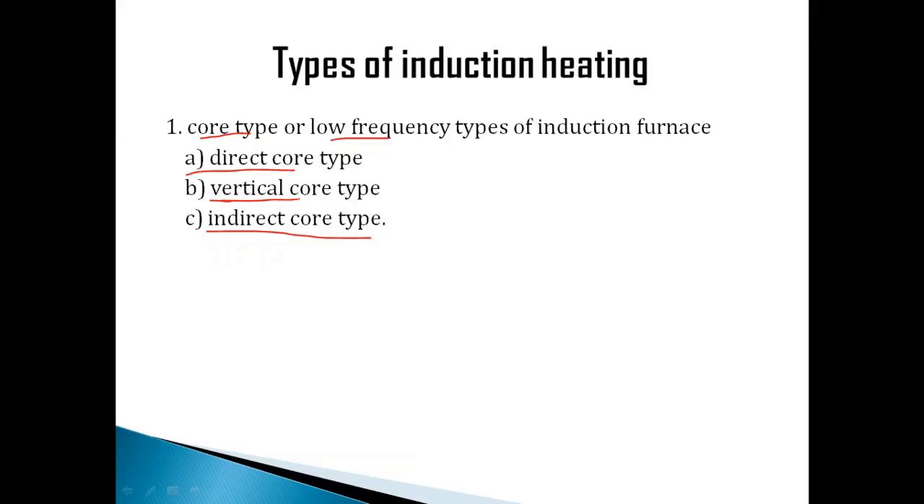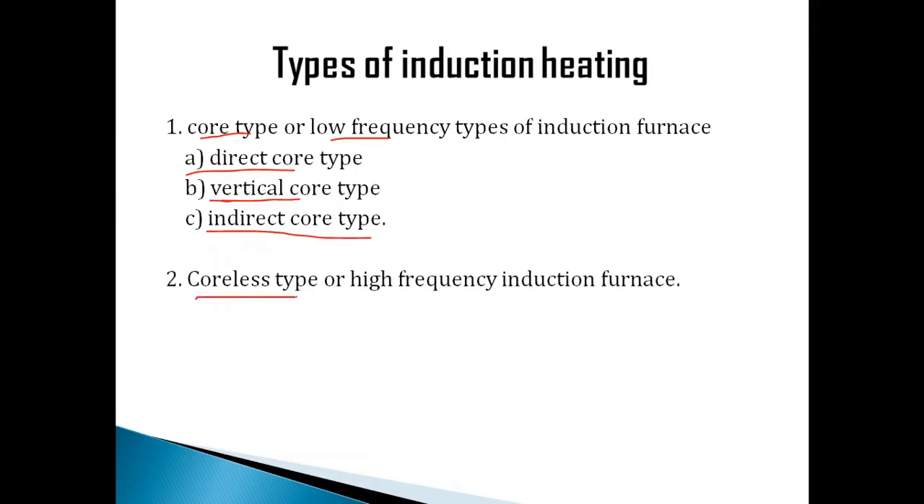Before that, let's see what is the second type of induction furnace, that is coreless type. So we had a core and now it is coreless type or high frequency induction furnace. So when you go for a high frequency, then we need not have a core. That's why it is called coreless type of furnace. By this point you might have clearly understood that it works on the mutual induction concept. That's why we use the term core. Now let's have a look over these types. In core type, let's have the first one, that is direct core type.